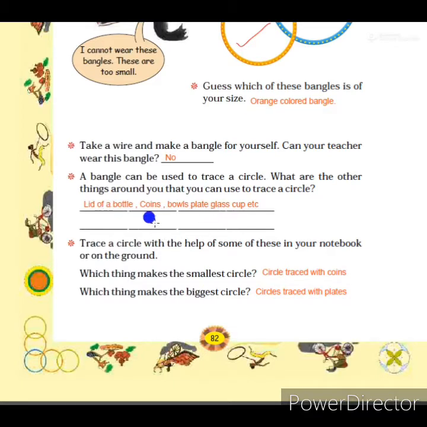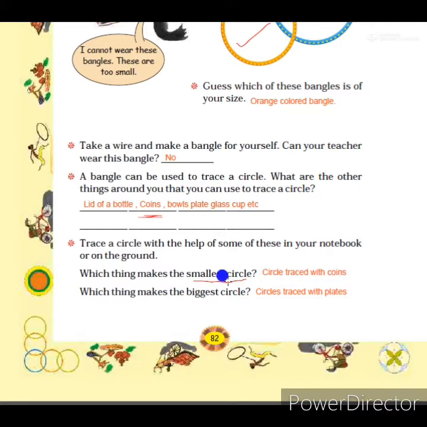We know that among these, the coin will be the smallest thing. So, if you trace a circle with this coin, that will be the smallest circle you can make in a notebook. So, you write the answer. Circle traced with a coin will be the smallest circle we can make in our notebook.